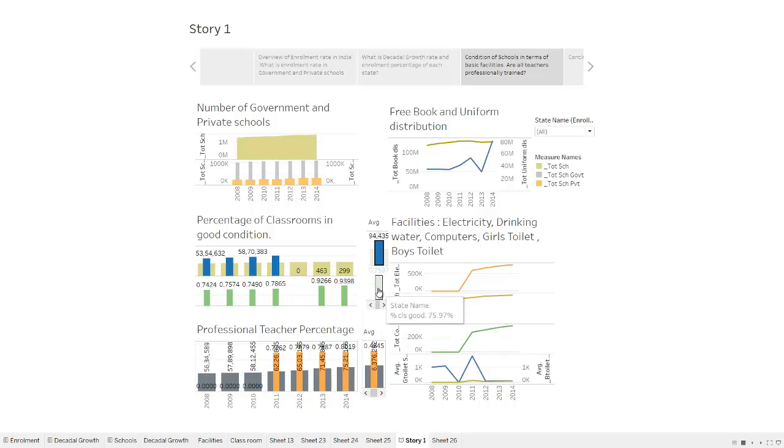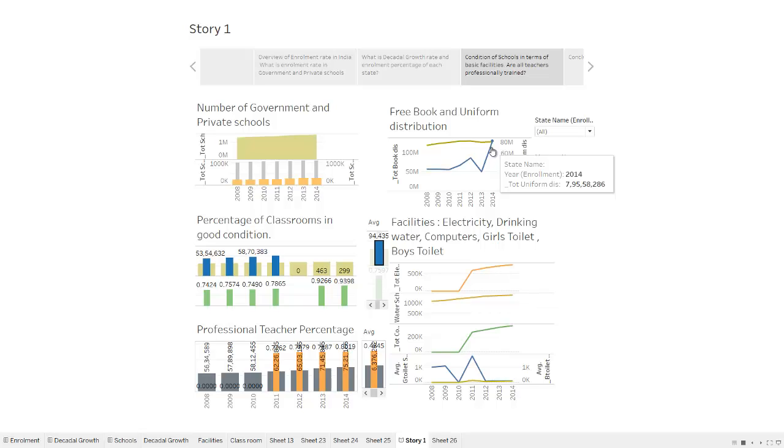Another major concern in the school is the availability of drinking water and electricity. Drinking water facilities have improved gradually and provision of electricity has improved significantly after the year 2010. Incentives from the government also attract the masses for enrollment. The main incentives are free books and uniforms. Both of these have gradually increased with the increase in the enrollment of the students.